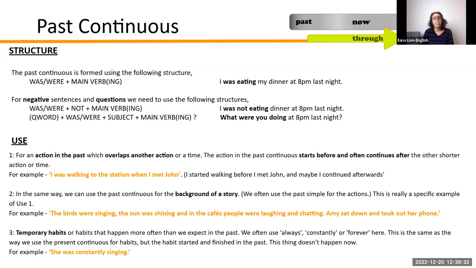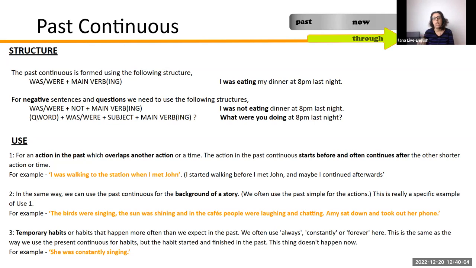For negative sentences, we use was or were plus not plus main verb plus ing. I was not eating dinner at 8 p.m. last night, or more informally, I wasn't eating dinner at 8 p.m. last night. The question word is just the different order of the words. What were you doing at 8 p.m. last night?